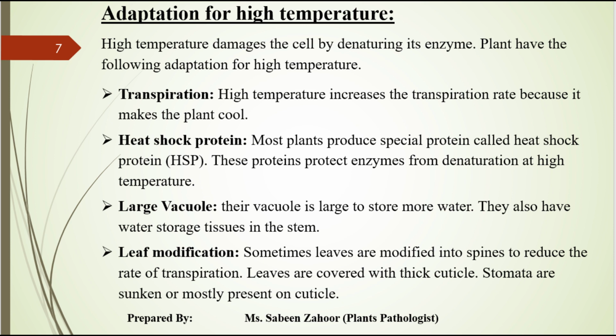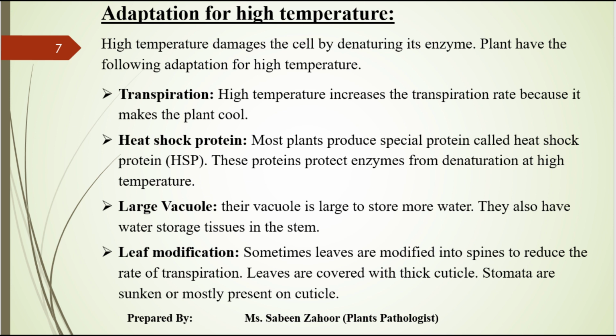Their vacuole is large to store more water. They also have water storage tissues in the stem, right? Because when the temperature is high, plants have to adopt some adaptations in their body. It is like the desertic condition.